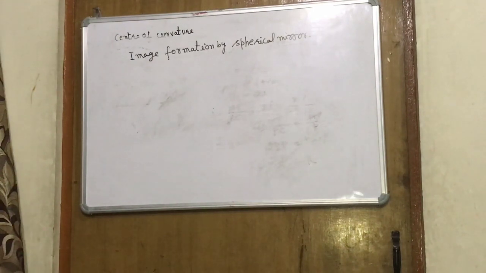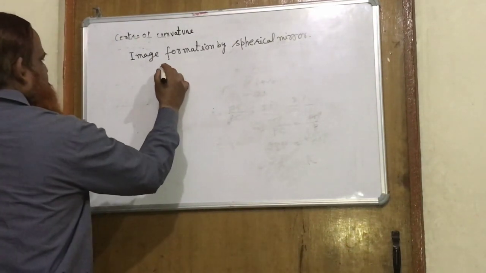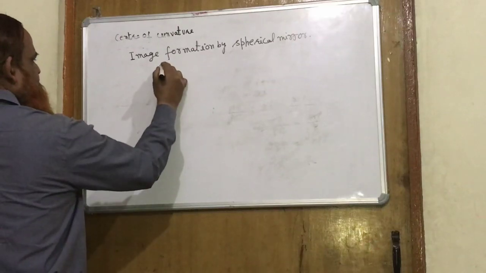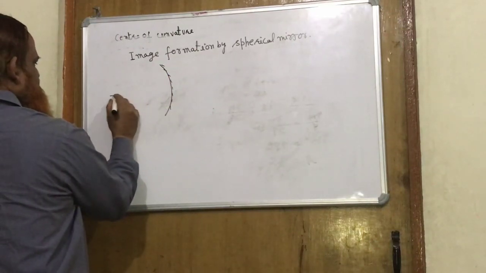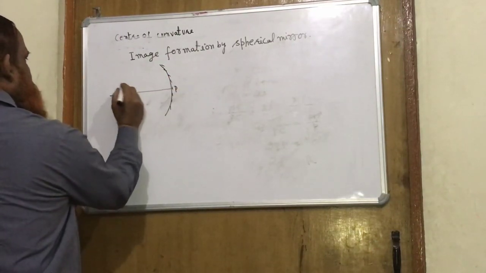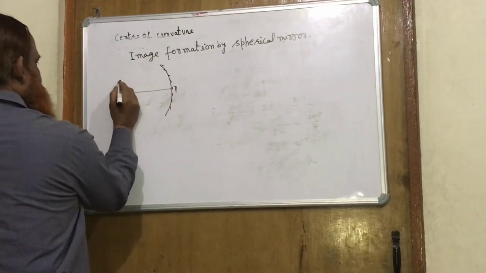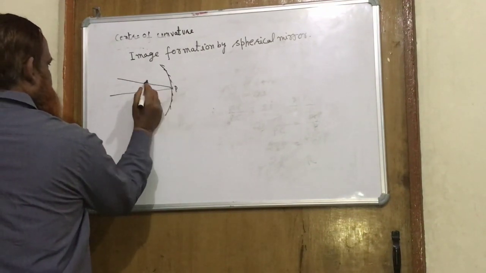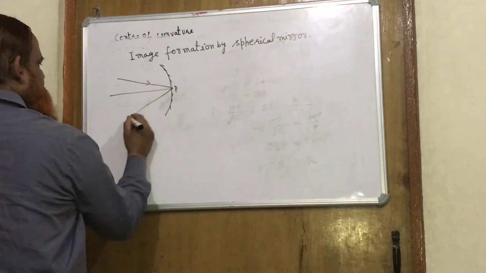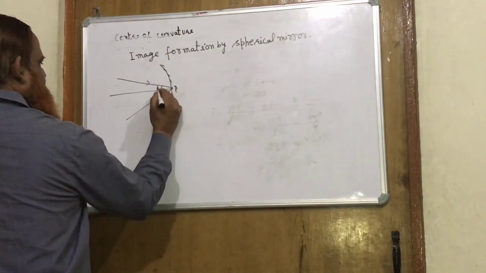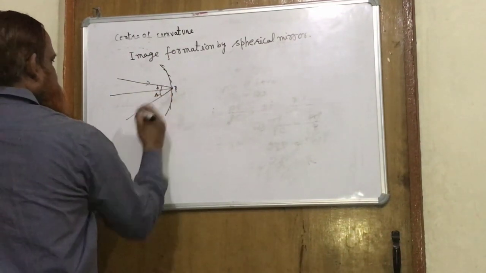I am giving you an idea: the ray which passes through the pole obeys the law of reflection and passes in this way.